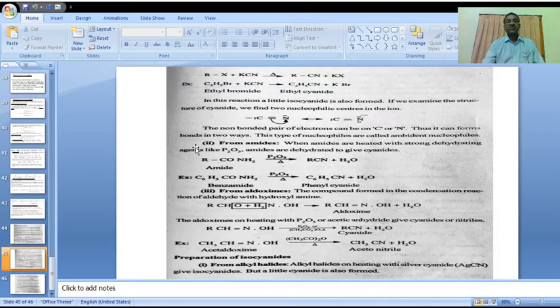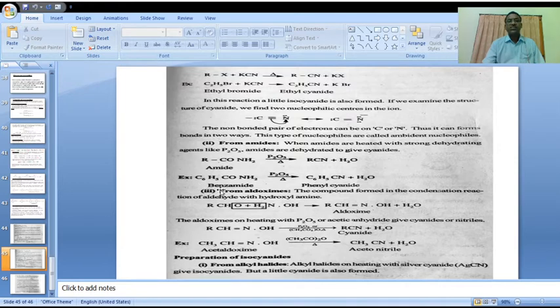Next, the second method of synthesis, from amides. Amides are heated with a strong dehydrating agent like phosphorus pentoxide, P2O5. Amides on heating with the dehydrating agent phosphorus pentoxide form RCN. This is the general equation for alkyl cyanide formation from amides.